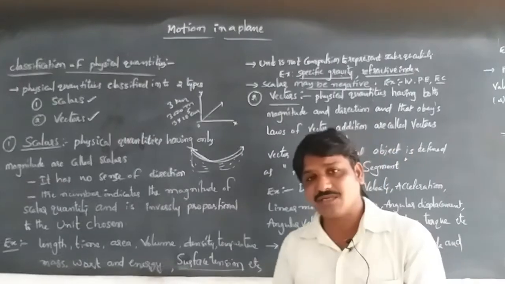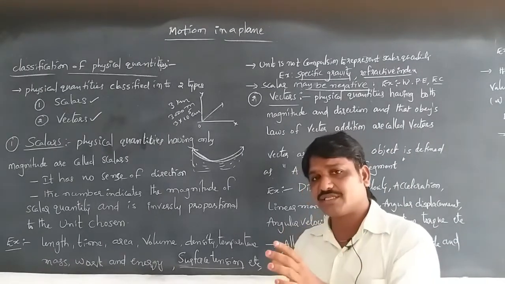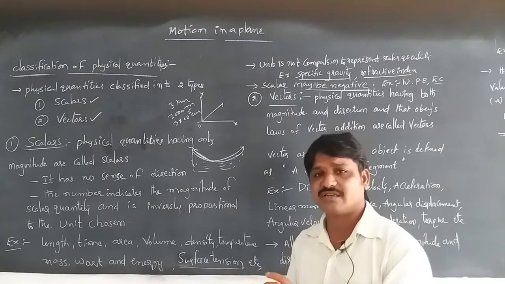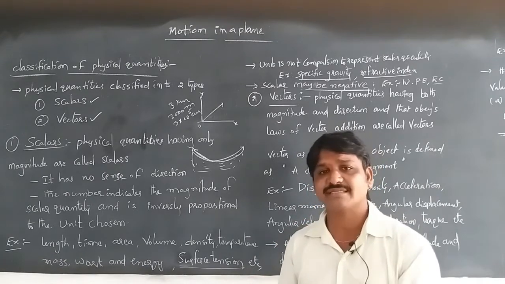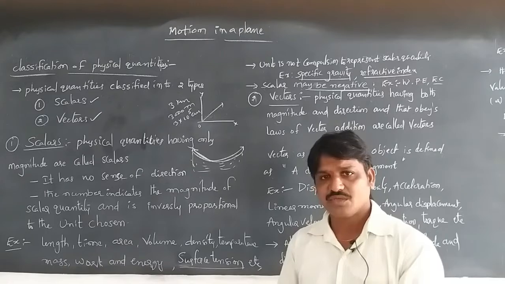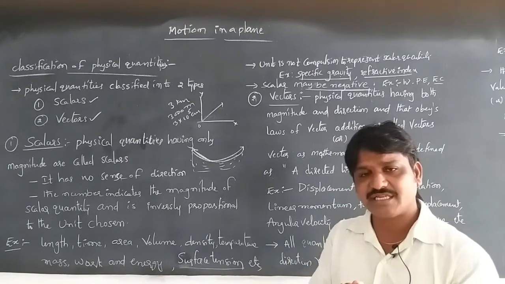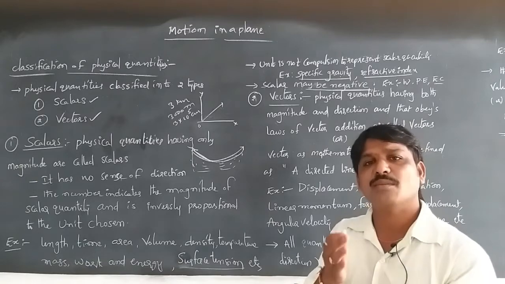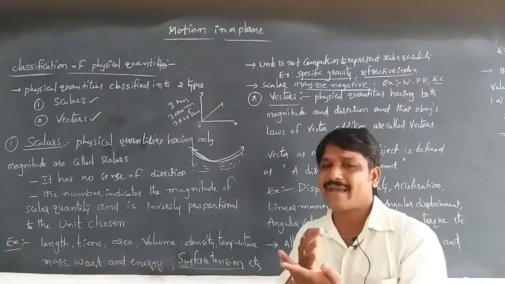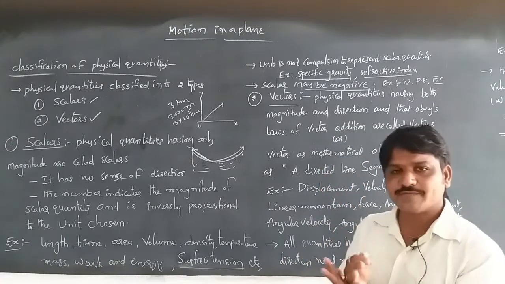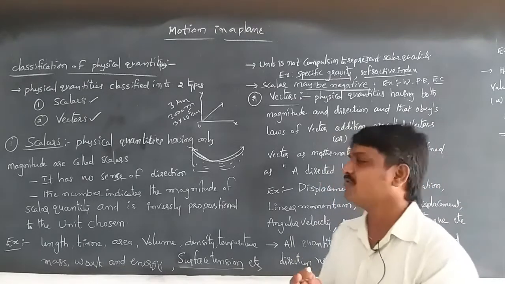If the physical quantities have magnitude and direction but don't obey the laws of vector addition, they cannot be considered vectors. Those physical quantities are called vectors.